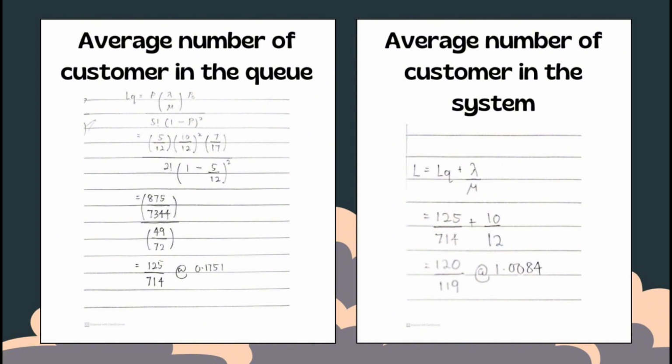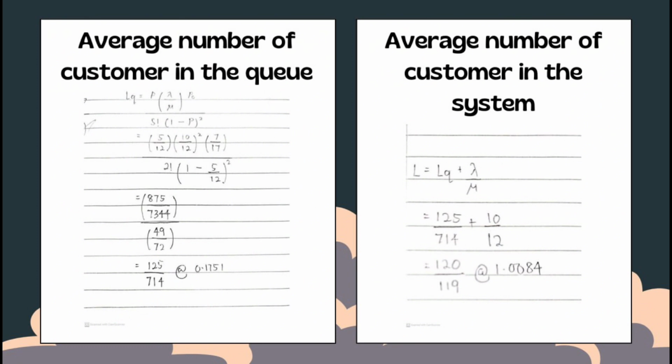Lambda equals 10, mu equals 12 and S equals 2. For P0 we use the value from before, 7 over 17, and after we insert the values we will get 125 over 714.